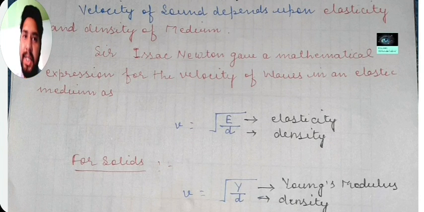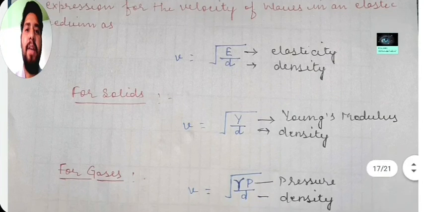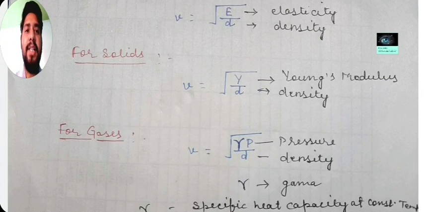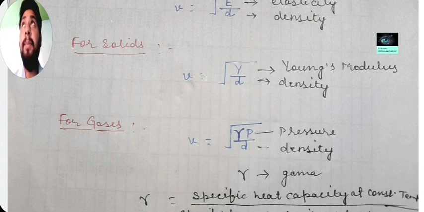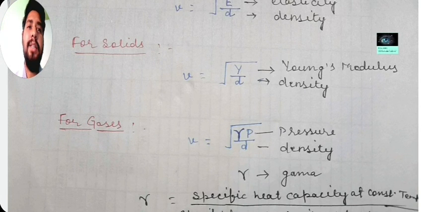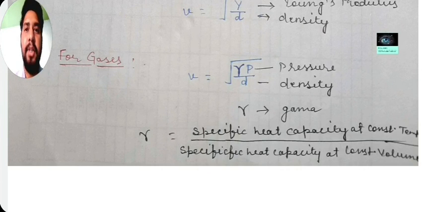That is elasticity. For solids, it is V is equal to under root Y upon D, where Y is Young's modulus, and it is for solids. For gases, it is V is equal to under root gamma P upon D, and this equation is also known as the Laplace correction. In this, P stands for pressure and D for density. Gamma is the ratio of specific heat at constant pressure and specific heat at constant volume.